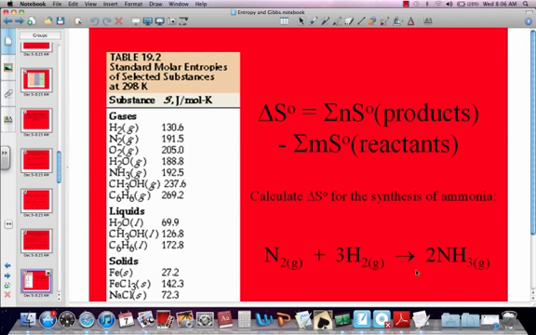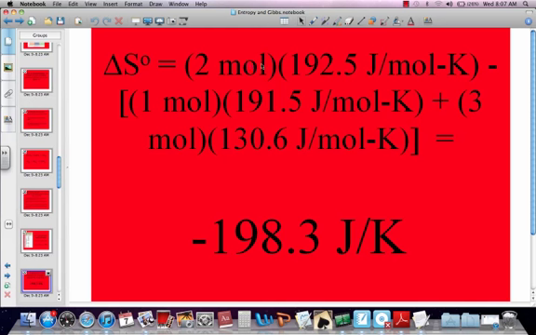So I'm going to predict that the delta S value will be negative. I'm going to look up ammonia, multiply it by 2, since I have 2 of them, minus the sum of my reactants, 1 nitrogen and 3 hydrogens, and I get an answer of negative 198.3.